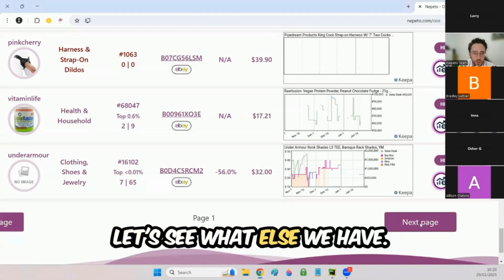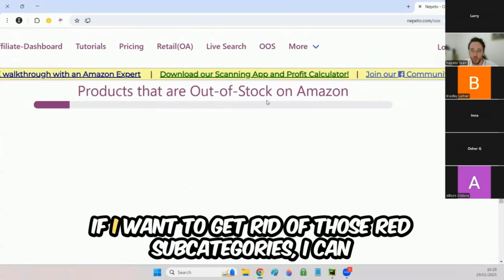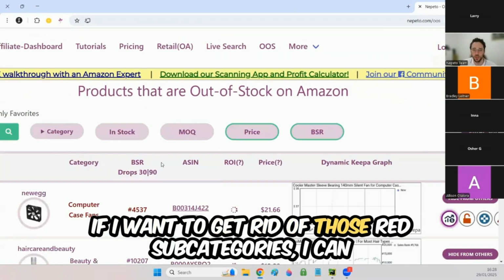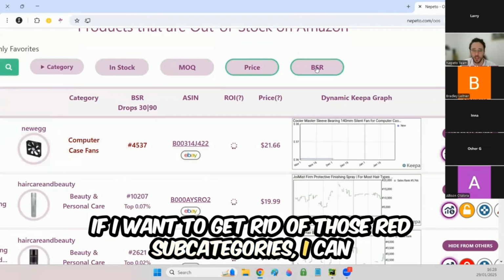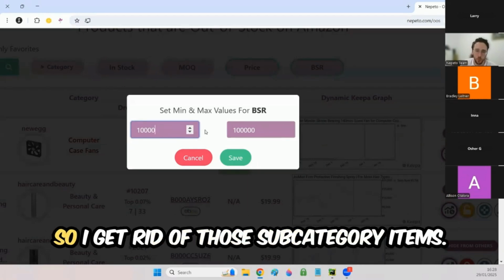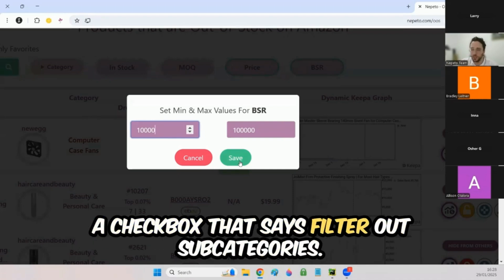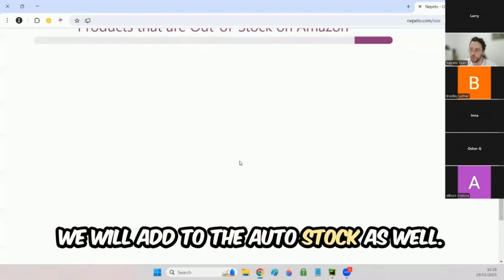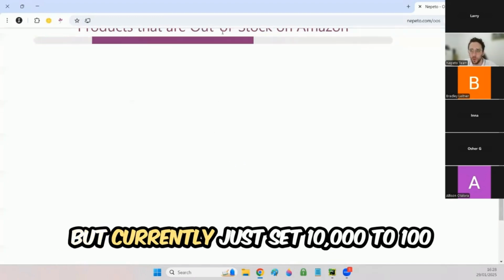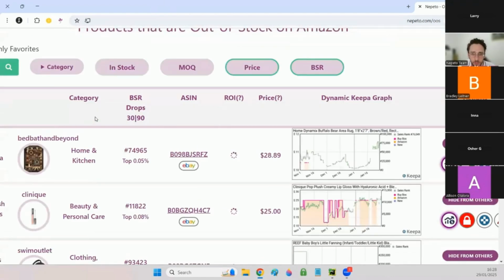Let's see what else we have. Let's go to page 2. If I want to get rid of those red subcategories, I can set the BSR number to be from 10,000 or even 15,000. Let's do 10,000. So I get rid of those subcategory items. In the main retail section, we added a checkbox that says filter out subcategories. We will add it to the out of stock as well. But currently just set 10,000 to 100 and then it will be filtered out.